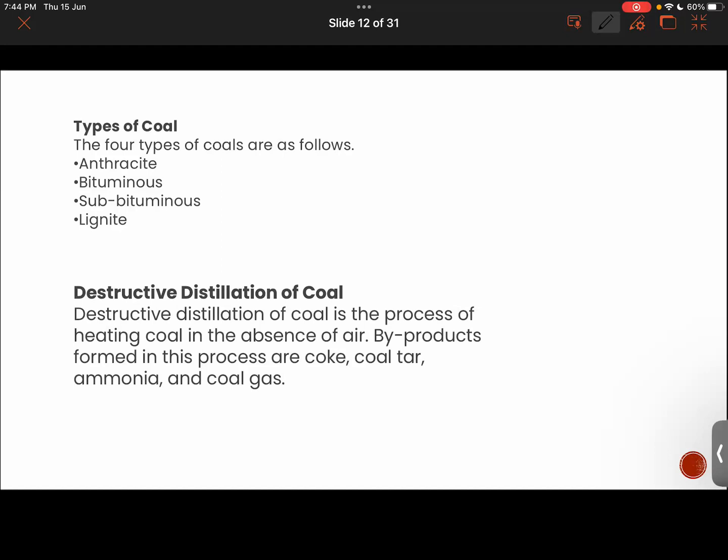Now moving ahead, you guys need to know about the types of coal. Mainly, there are four different types of coal: anthracite, bituminous, subbituminous, and lignite. These are the four different types of coal found in nature. You guys can add one more, that is peat here. In anthracite, the highest concentration of carbon is found, while in peat, the lowest amount of carbon is found.